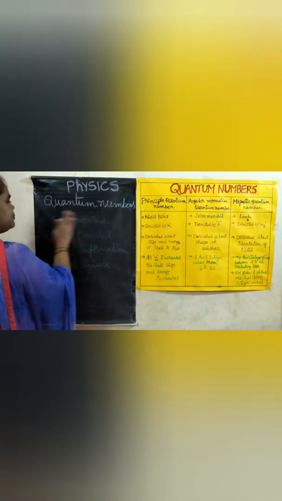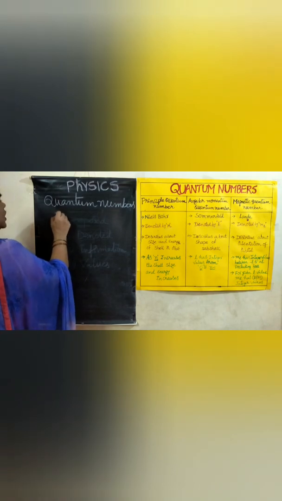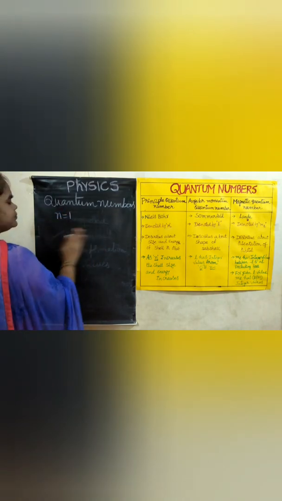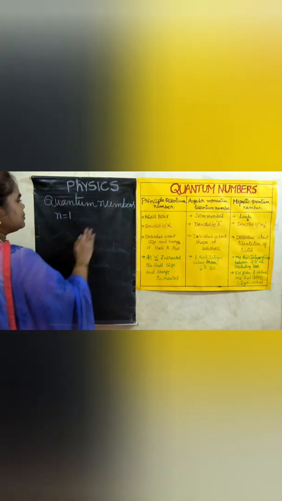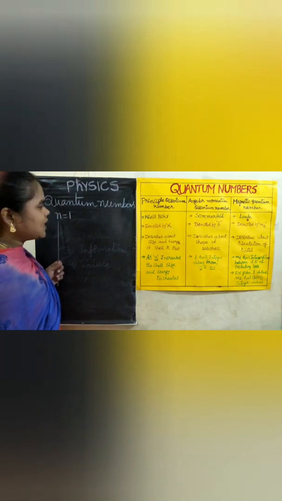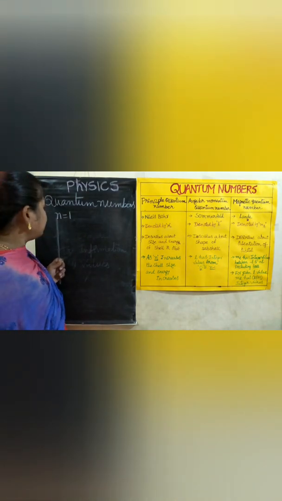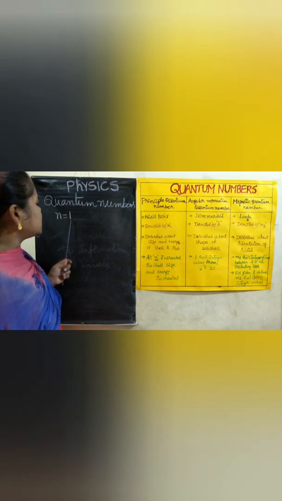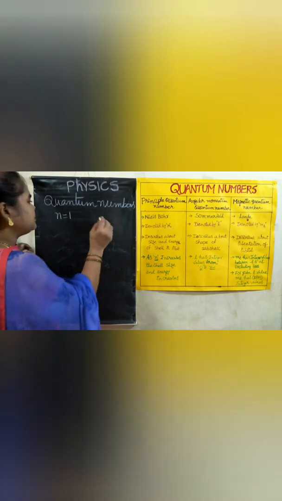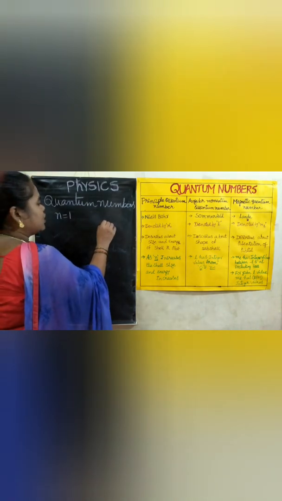For example, if n is equal to 1, how many orbits are present? Here n represents the orbit or main shell. n is equal to 1 means that atom has only one orbit.